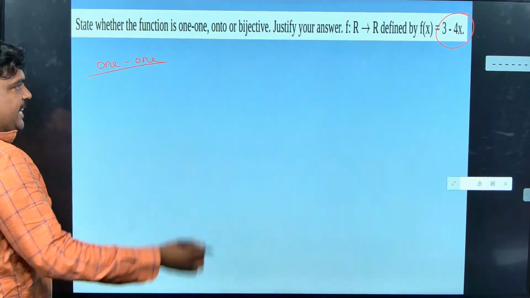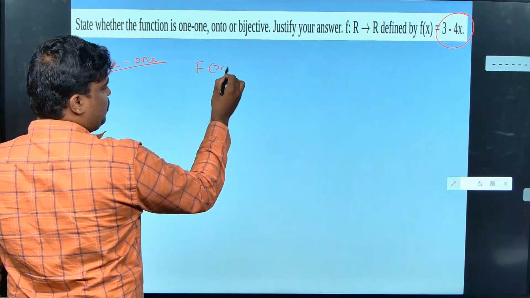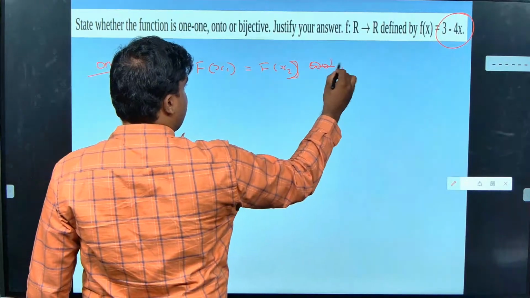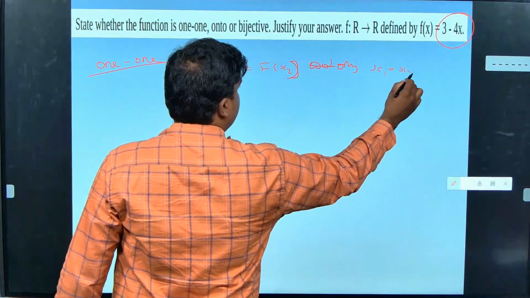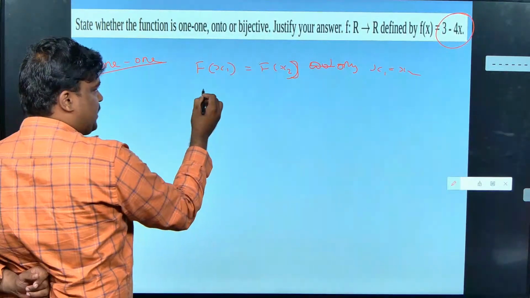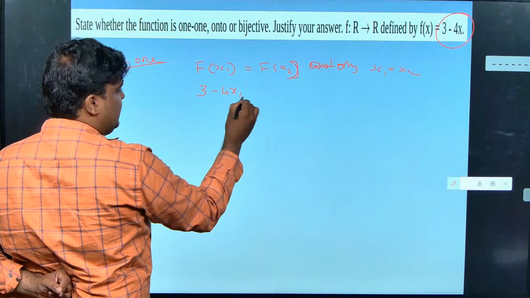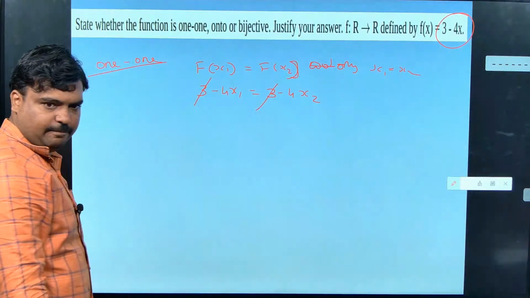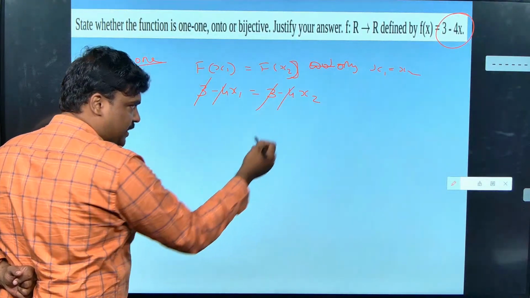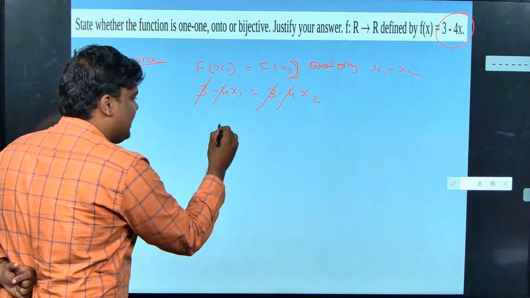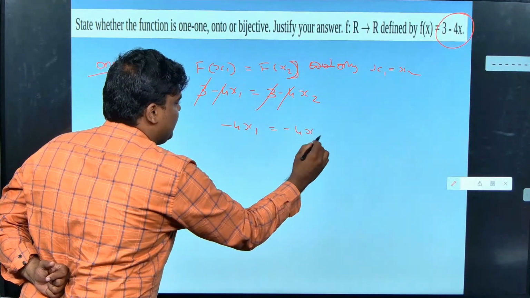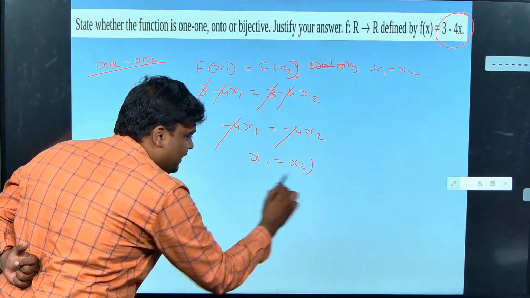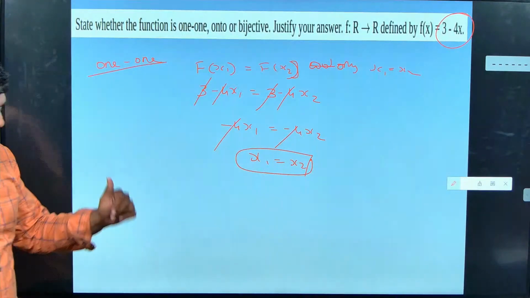One-to-one. To check one-to-one, I will take f of x1 equal to f of x2, and only when x1 is equal to x2, mention it here. Now I will substitute x1 there. So 3 minus 4x1 is equal to 3 minus 4x2. So 3 will get cancelled, and in the next step I can cancel -4 also. Now this -4 and -4 get cancelled. Now what I got, guys, x1 equal to x2.